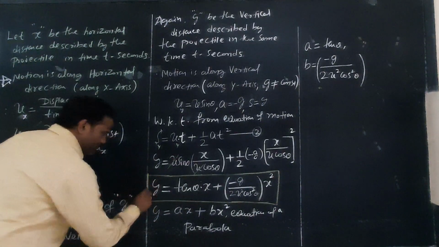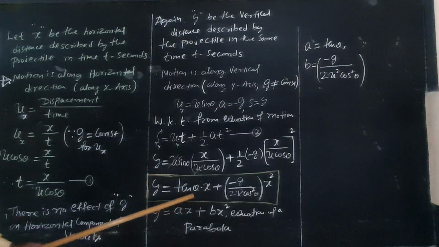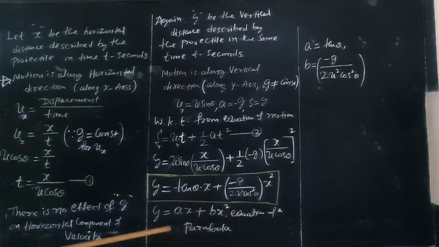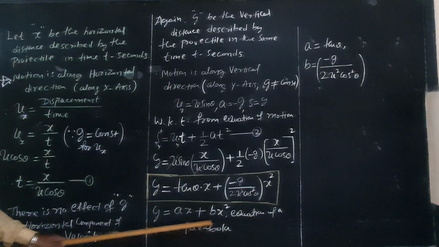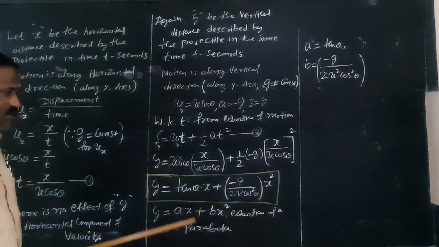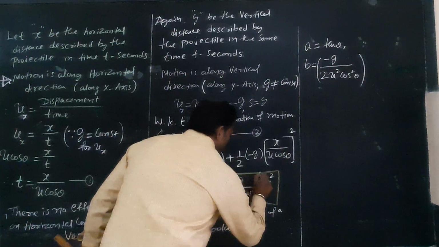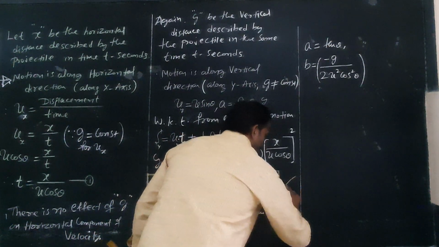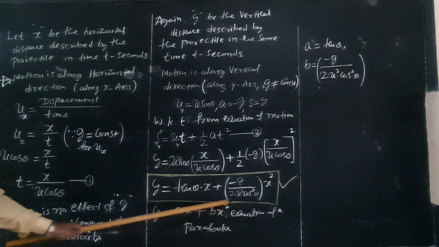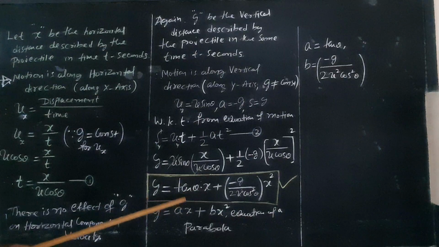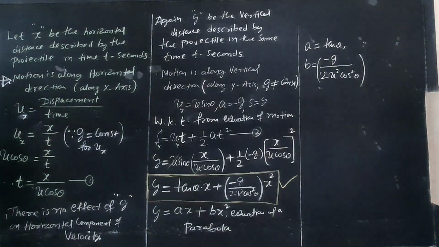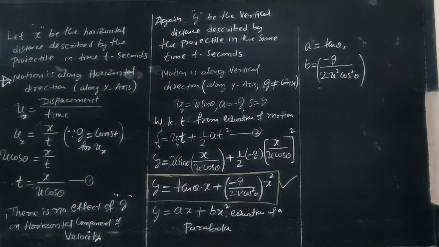Y is equal to tan theta into x minus g divided by 2 u square cos square theta into x square. By comparing this equation with the standard equation, y is equal to ax plus bx square, which is a standard equation of a parabola, the path traced by a projectile is a parabola. So by comparing, a is equal to tan theta and b is equal to minus g divided by 2 u square cos square theta.